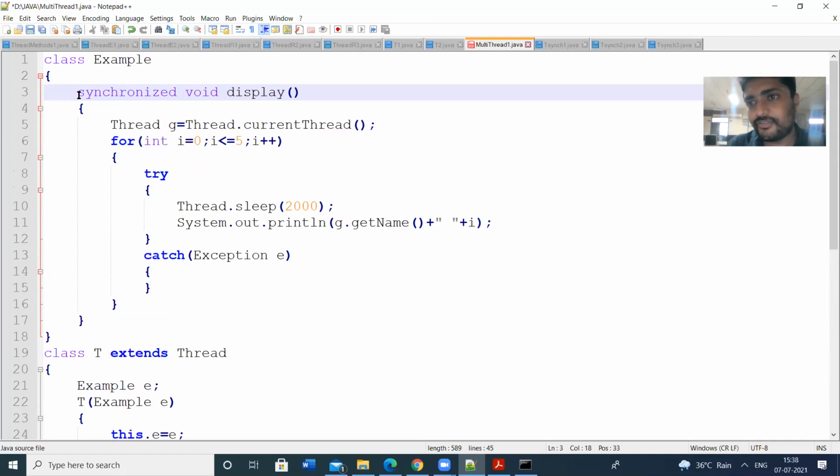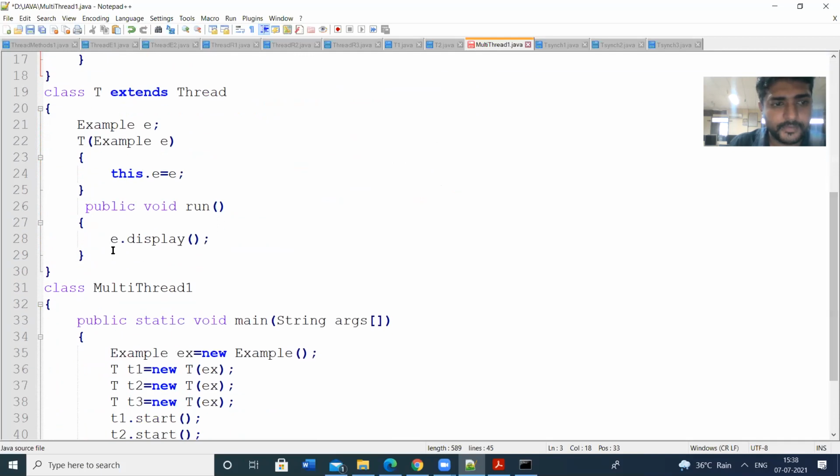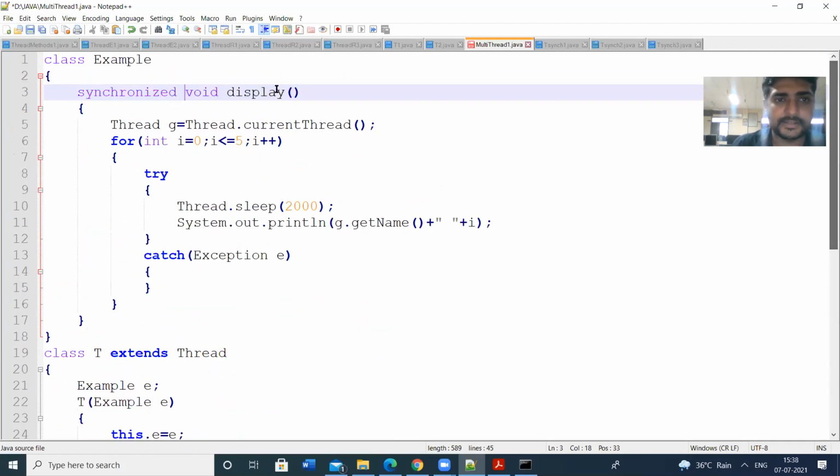So this is the first way of achieving the synchronization. Whenever the display method is invoked, the control goes to this display method, which is already synchronized because we have used the synchronized keyword. That means the methods will execute in a synchronized manner. Let us see the output, then you will get to know.